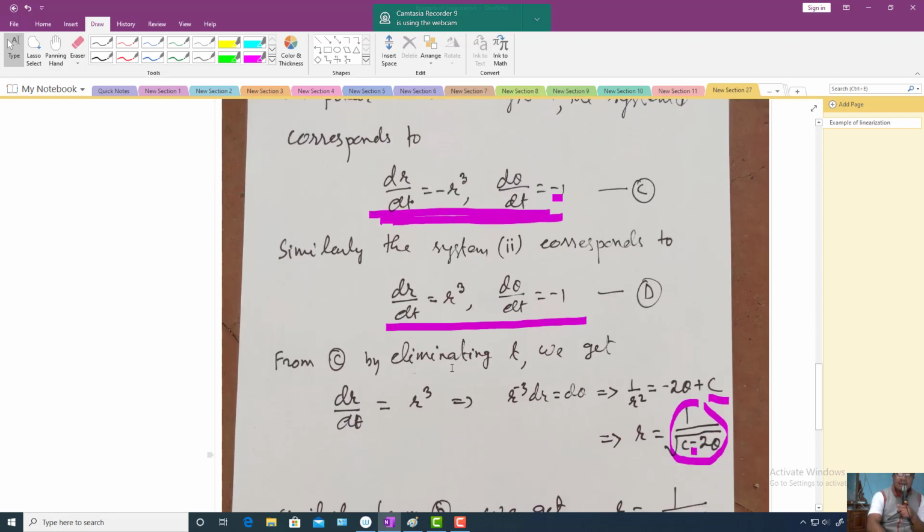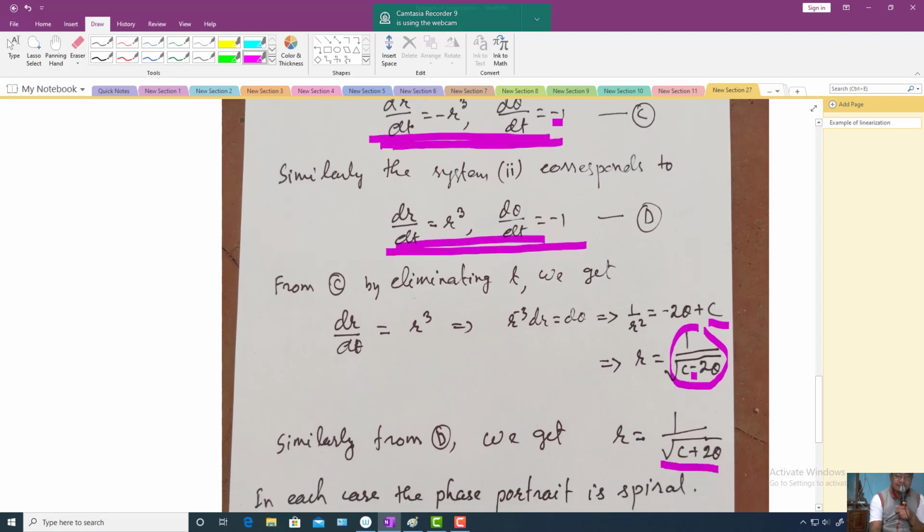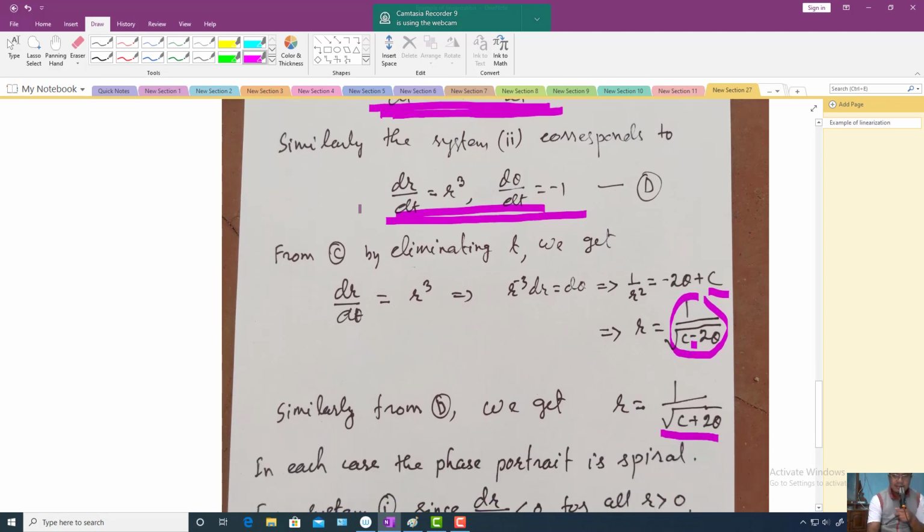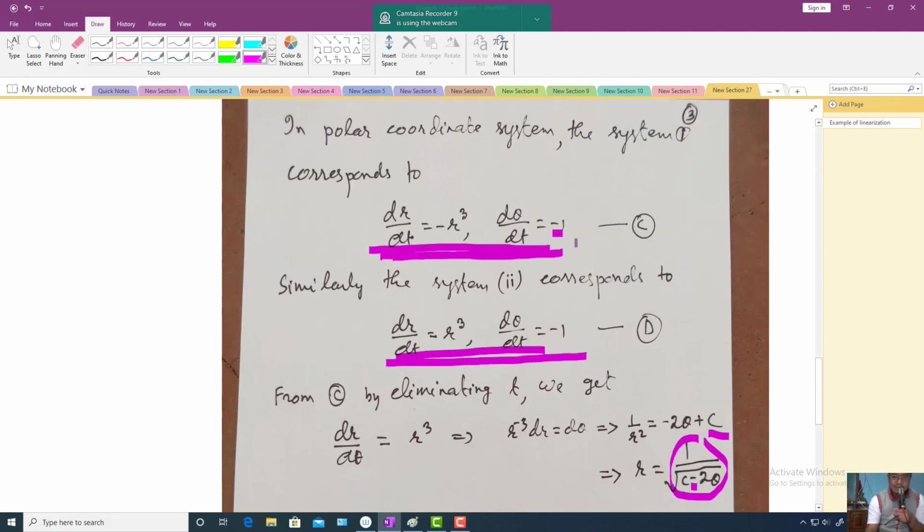Similarly, from the second system of equations, after using polar coordinates, you will get this system. But in this one, when theta is decreasing, r is increasing. All right, so now we have the first system corresponding to this system C, and the second system corresponding to this system D.